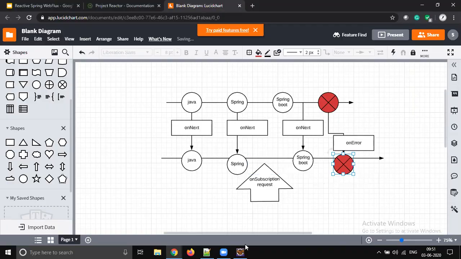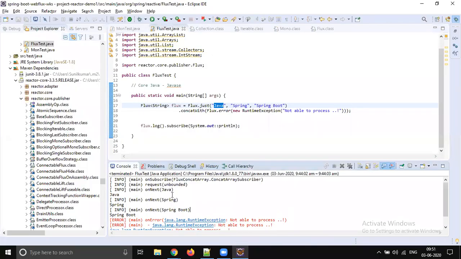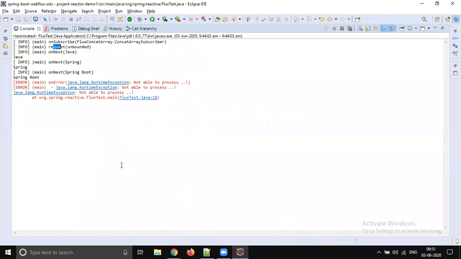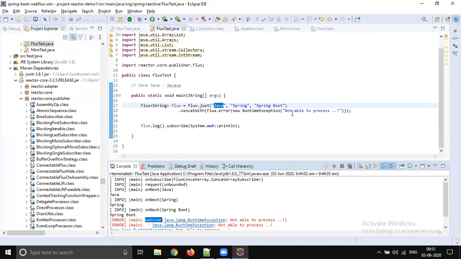Yes. Now let's go to your console and see. So that is what happened, right? On subscribe, on request, and on each next method call, right? On next, on next, on next. So the data is going to be triggered, and when there is an error, the on error event is going to be triggered. So here it is, on error. That is how the data is going to be flowing.